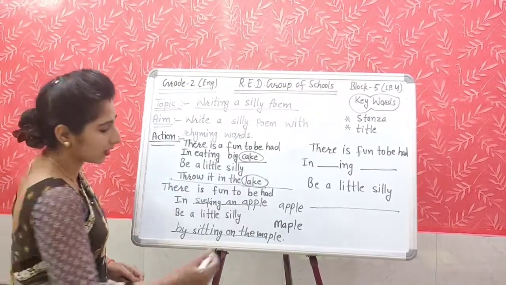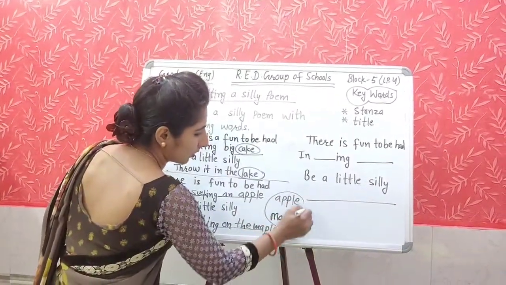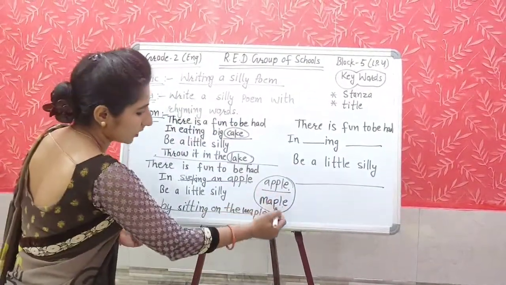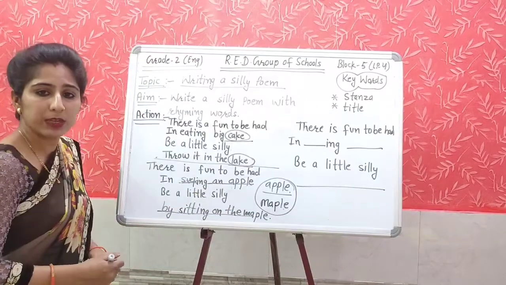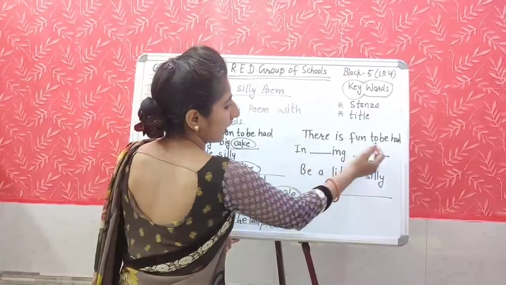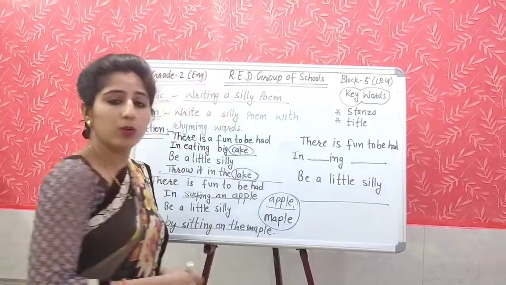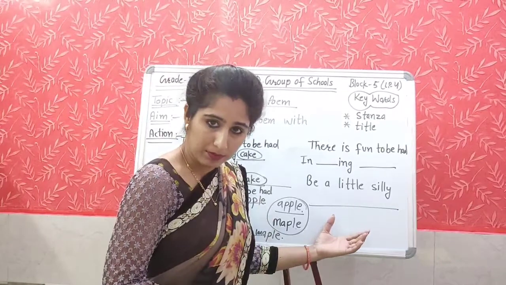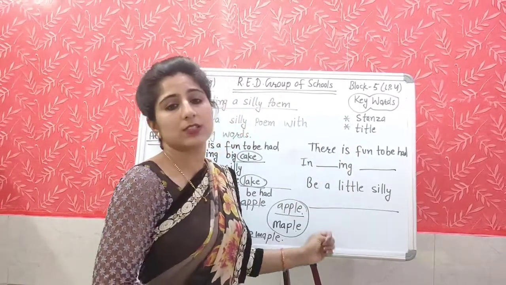What I have done here, I have taken one word and made the rhyming word for it. And by using these rhyming words, I have completed the stanza. And now what will you do? You will again think about one more word, and then you will make the rhyming word for that word and then you will complete this stanza also.